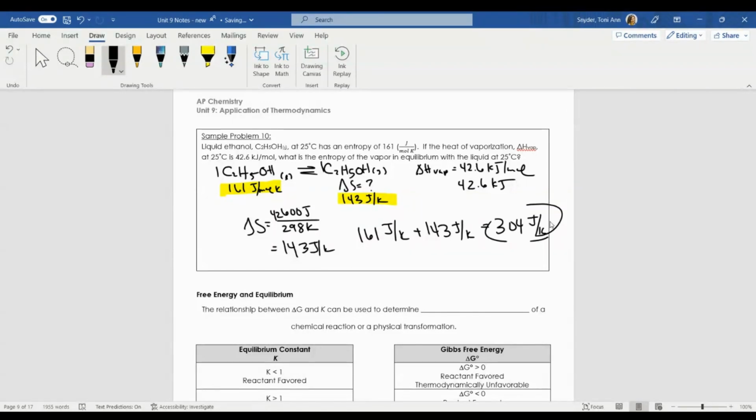Looks like it was pretty short if I'm looking at the time. Otherwise, I will see you in the next video, in which we're going to take entropy, combine it with enthalpy, and get a new value that's much better to determine how favorable a reaction is. And that's our Gibbs free energy value.